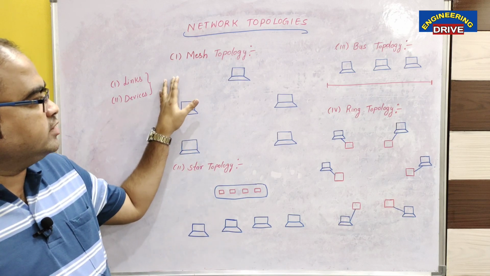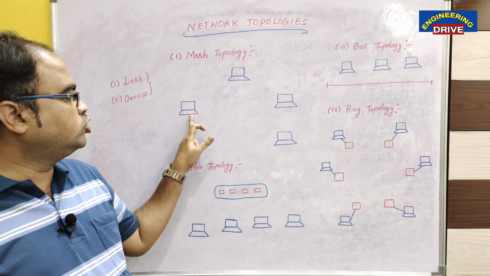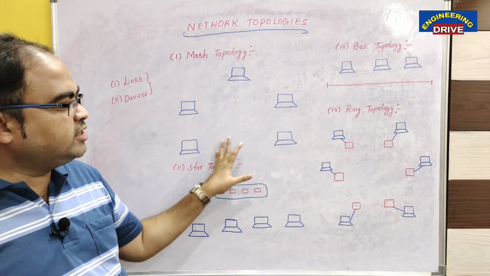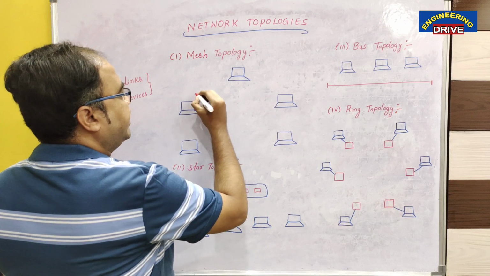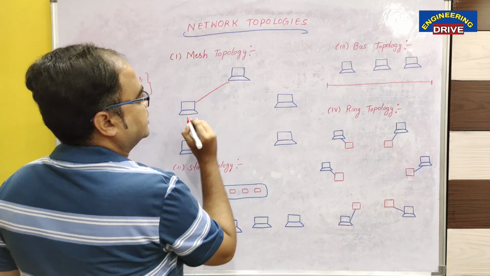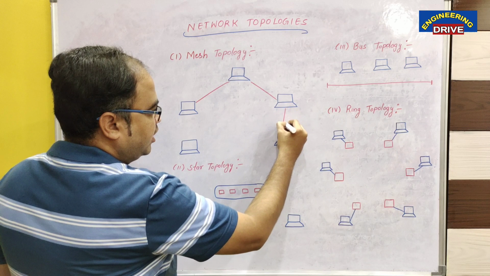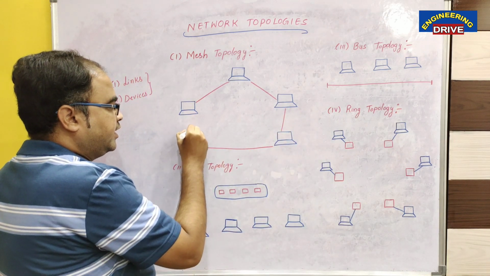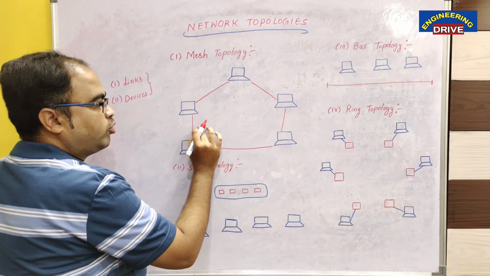In mesh topology, let us consider 5 devices. How many devices? 5: 1, 2, 3, 4, 5. Now, in mesh topology, how are these 5 devices connected with each other? Every device will have a dedicated point-to-point link. For example, from this device to this device, from this device to device number 2. From here, it will have one more connection, and from here one dedicated point-to-point link, and here also one dedicated point-to-point link.